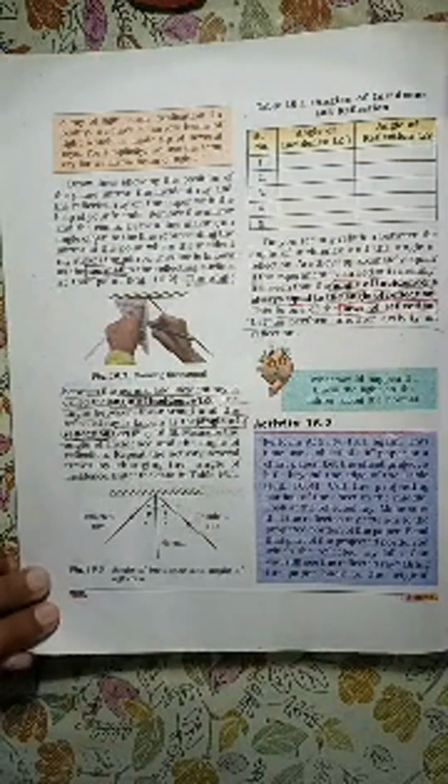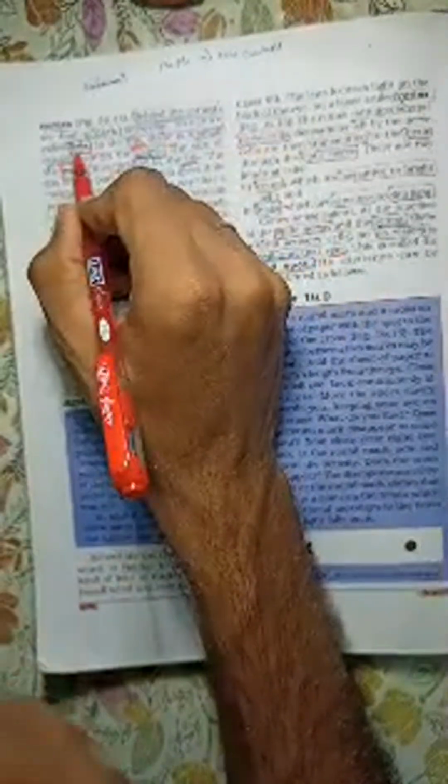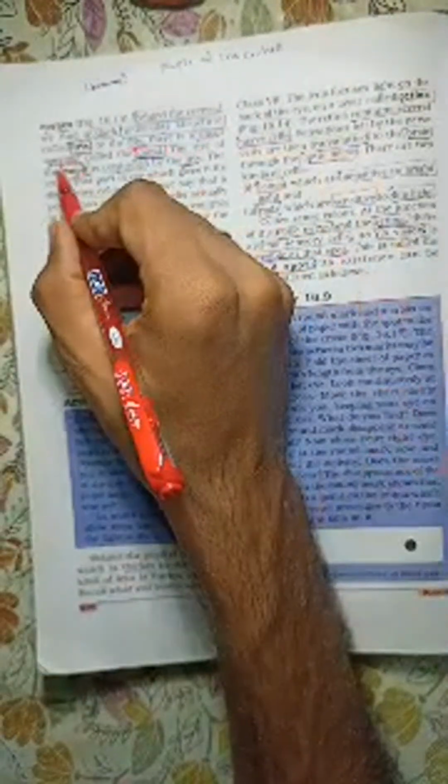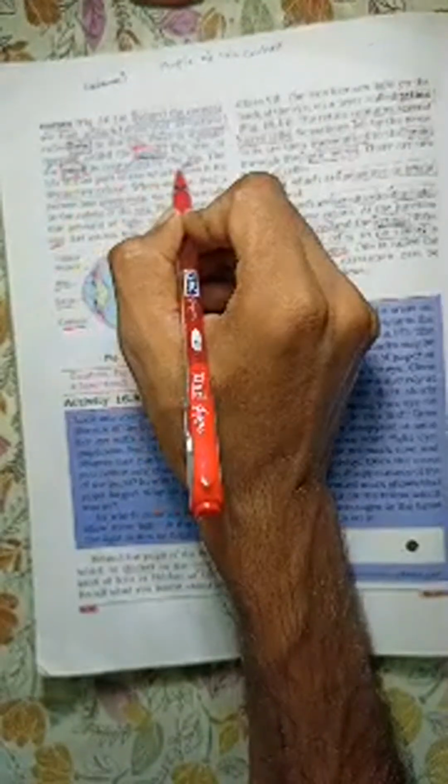Diffusion of light, incident ray. Behind the cornea is a muscular structure called the iris. There is a small opening called the pupil. The size of the pupil is controlled by the iris. पupil को कौन कंट्रोल करता है? Iris.